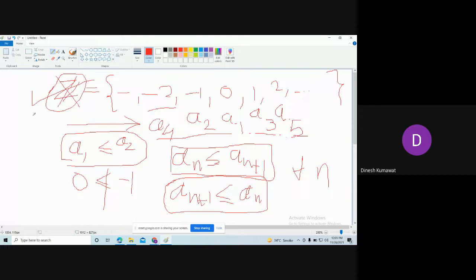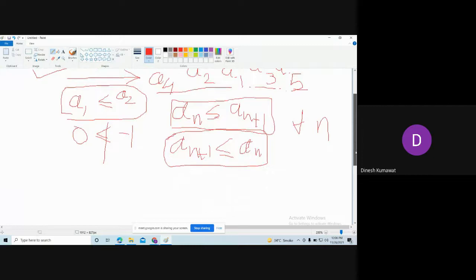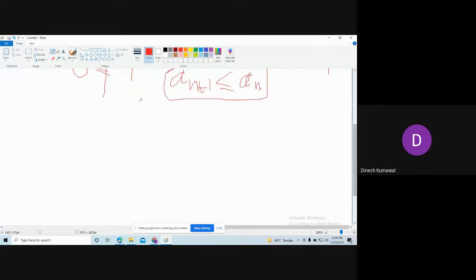You can say that the set of integers is a sequence if you list its elements in a sequential format, but you can't say it always. Now think of some other examples.